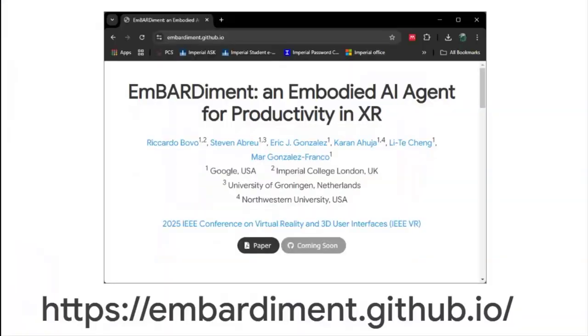An open source version of the project is available on the display website.